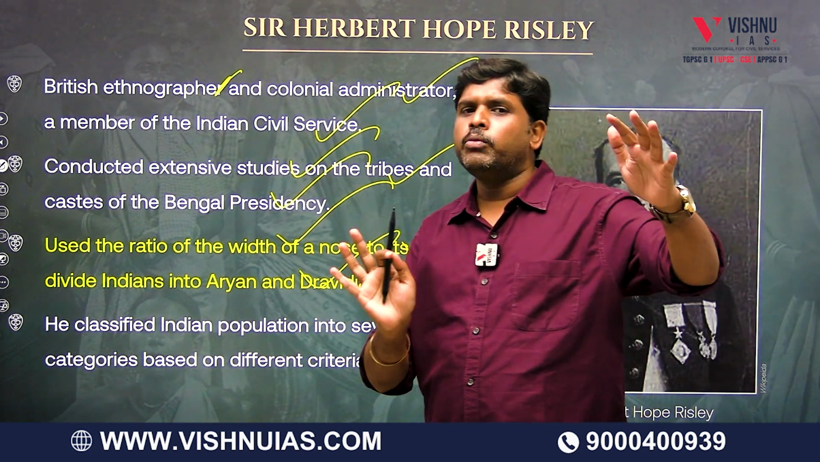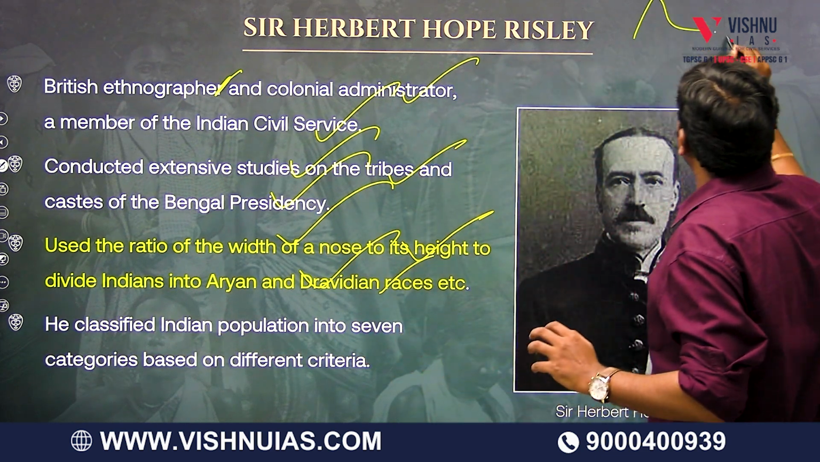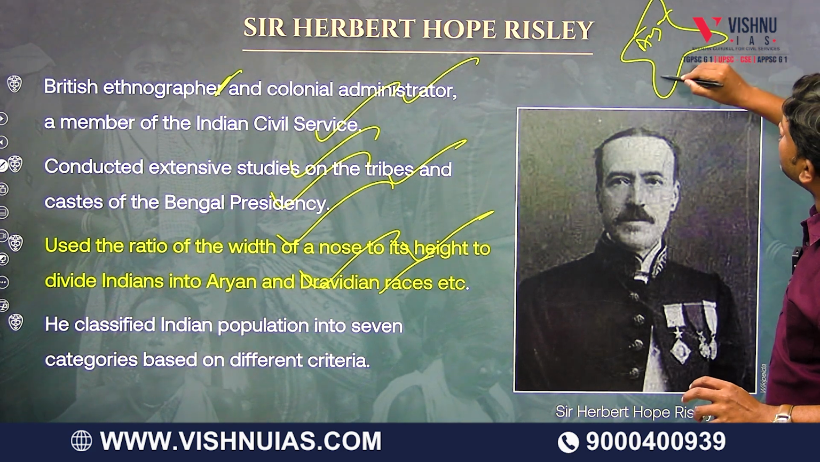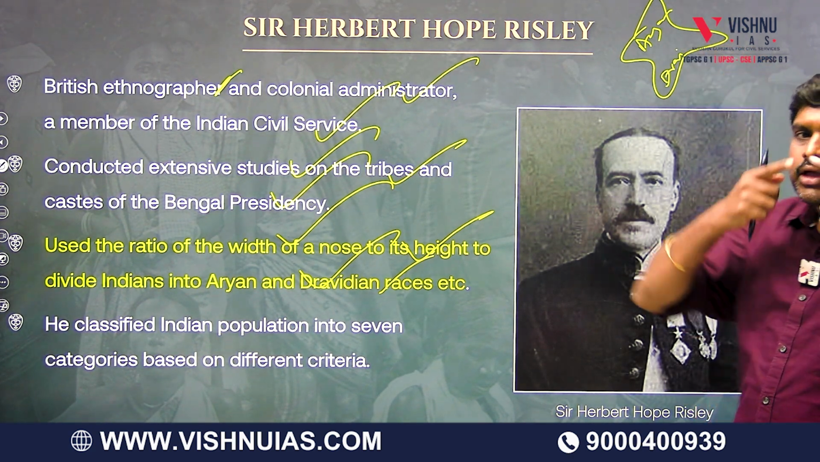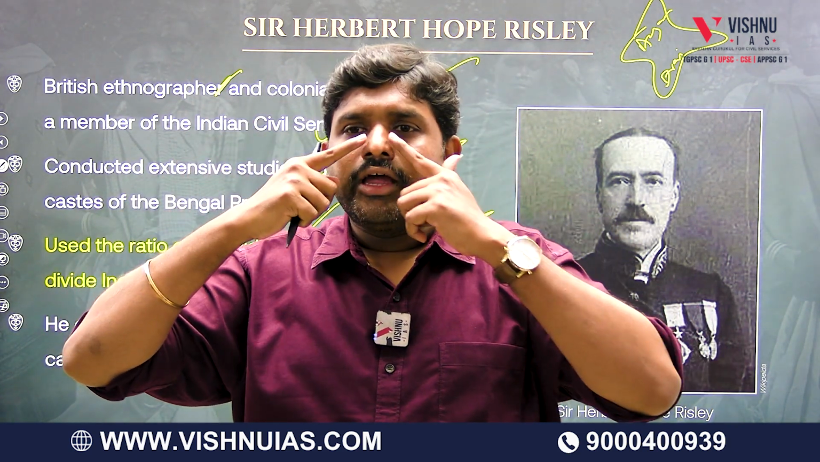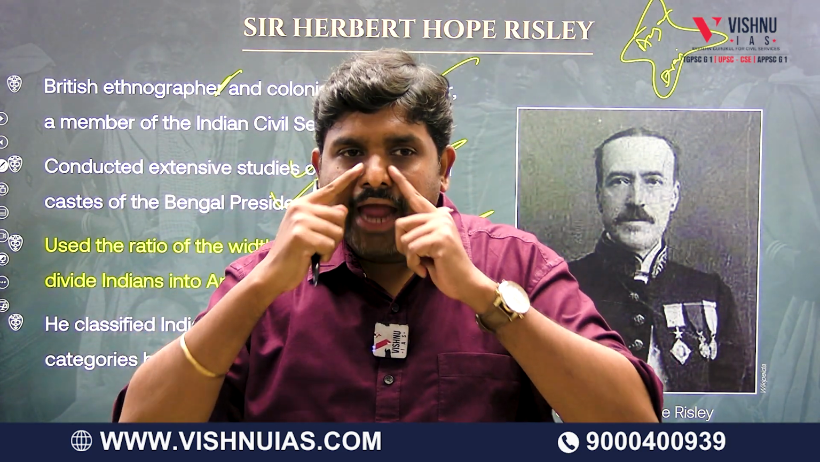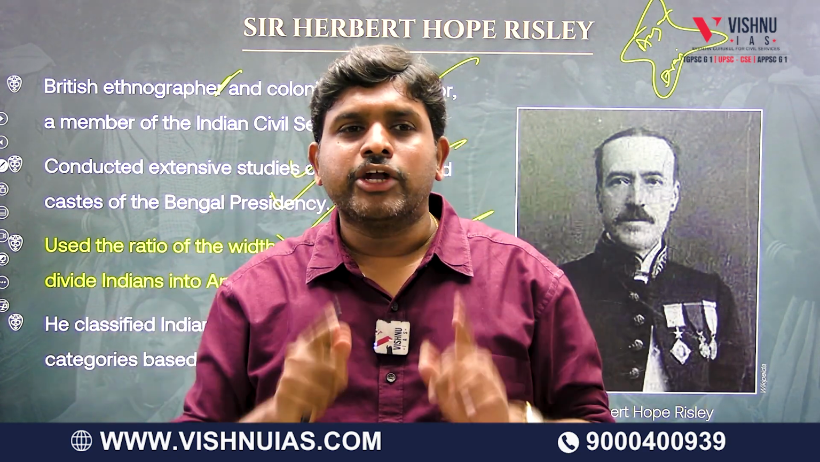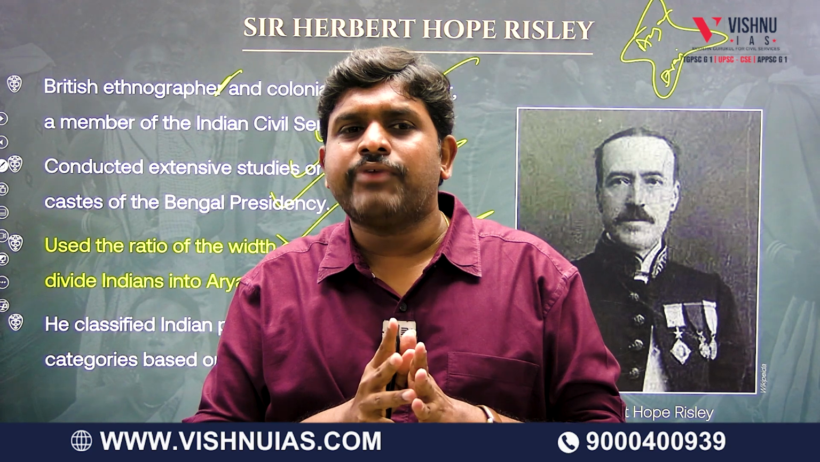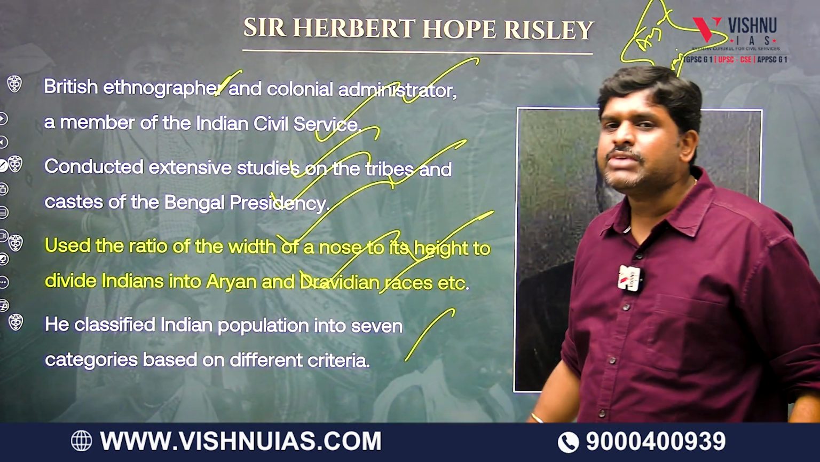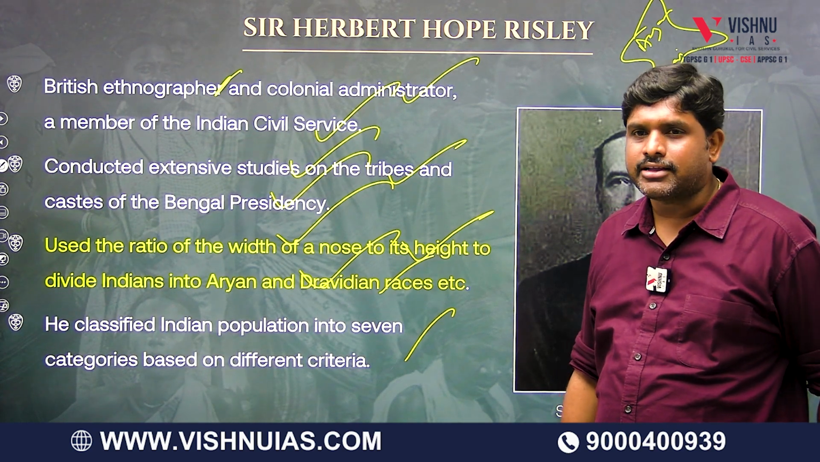So he told two main tribes are there in India. Historically, two main tribes are there. One he called as Aryans, other he called as Dravidians. Dravidians' nose width is more, Aryans' width is less. Aryans' nose height is more and the Dravidians' height is less. So two people are there, I am classifying them based upon their nose. So he classified the Indian population into 7 categories.